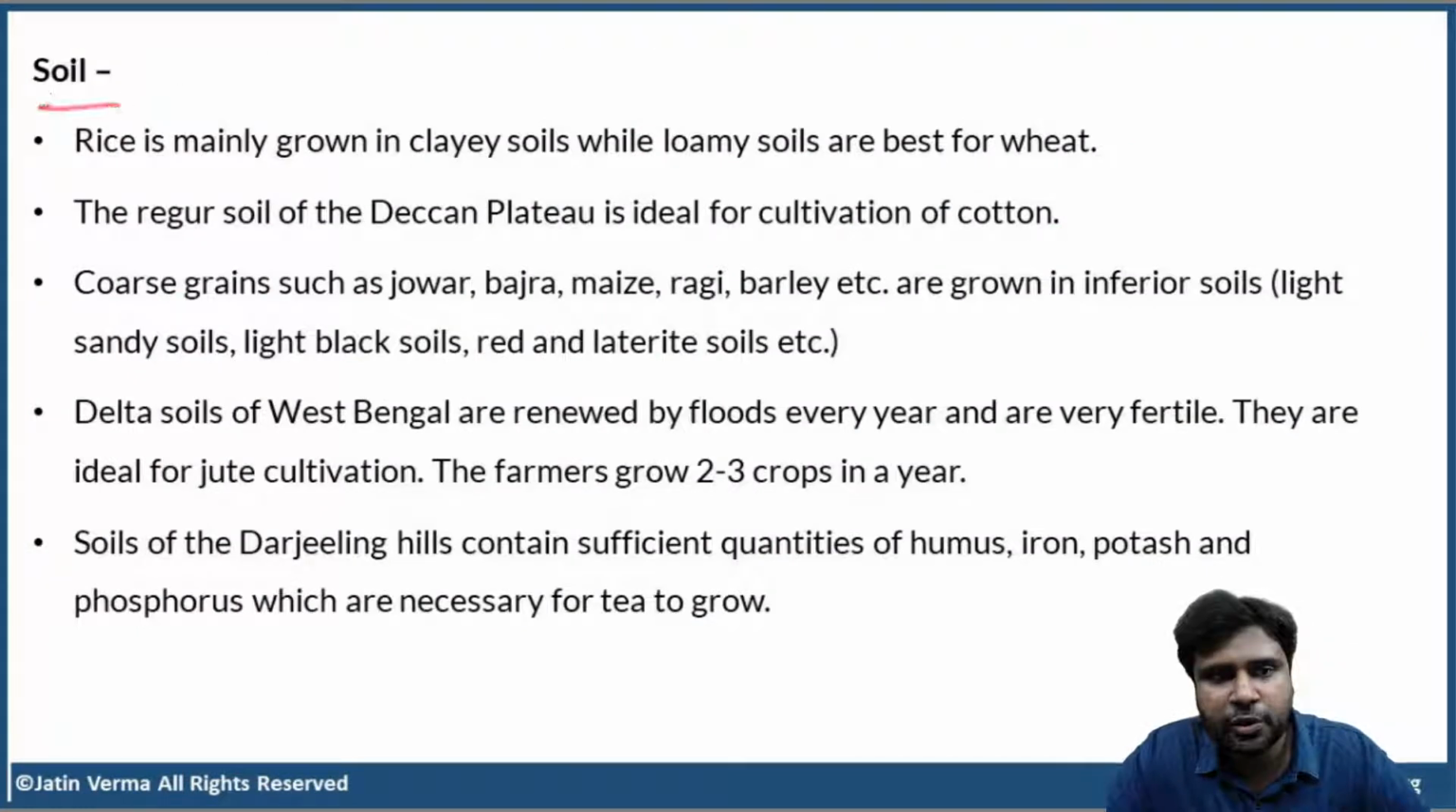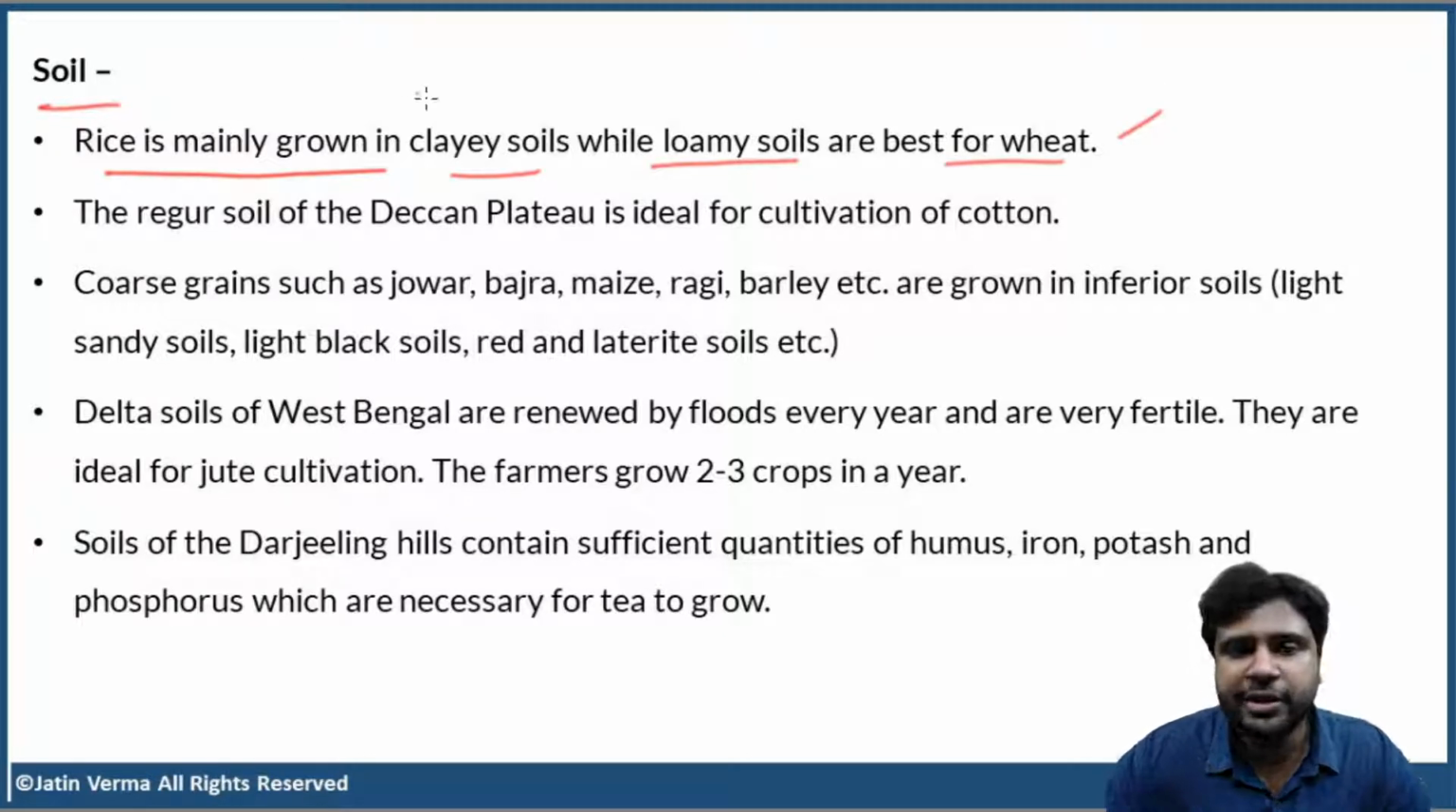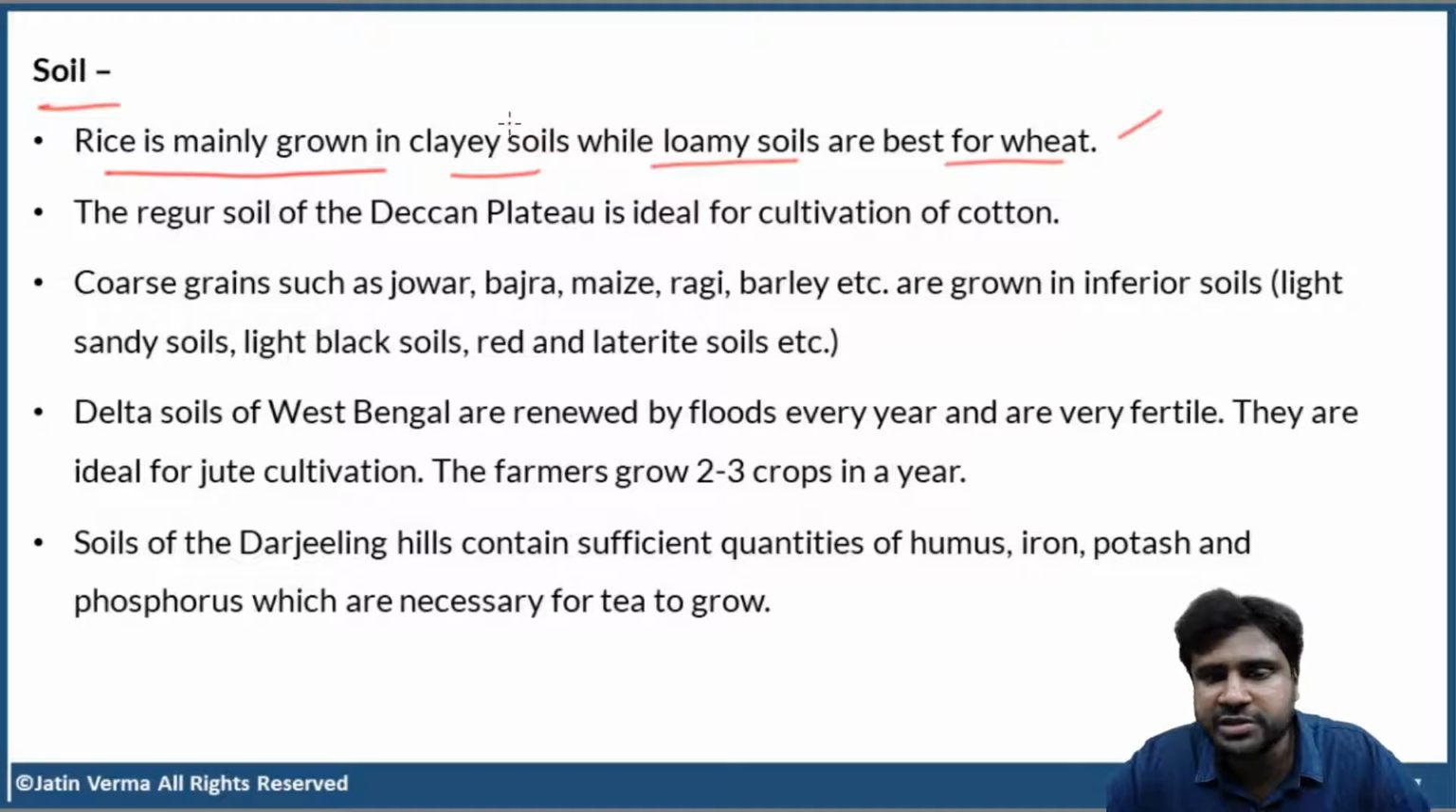Next, let us discuss the soil factor. Rice is mainly grown in clayey soils, while loamy soils are best for wheat. Rice is mainly grown in clayey soils because once clayey soils are saturated with water, they become almost impermeable. That means they cannot take in any more water. And for rice, we always need a layer of standing water.